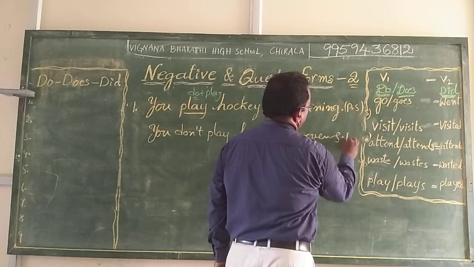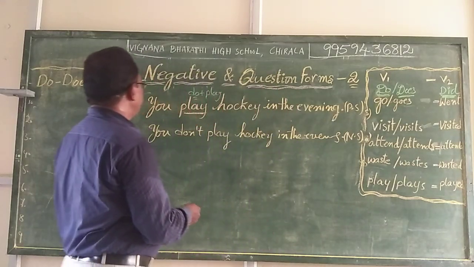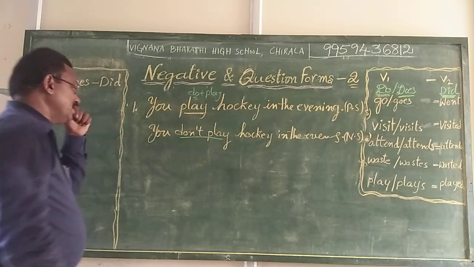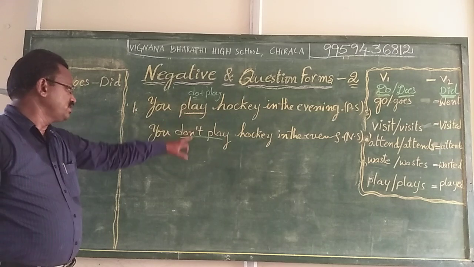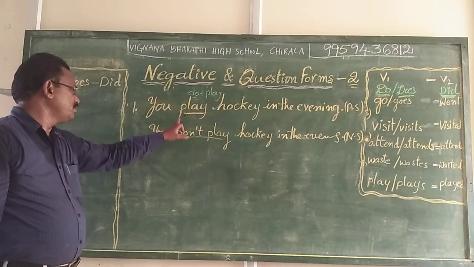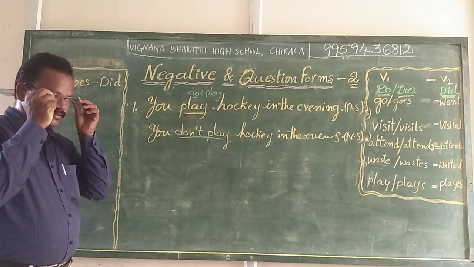This is a negative statement. So here the simple thing is, play, do not play. We use just a small change in the verb part, that is play here in positive. Do not play is a negative statement.